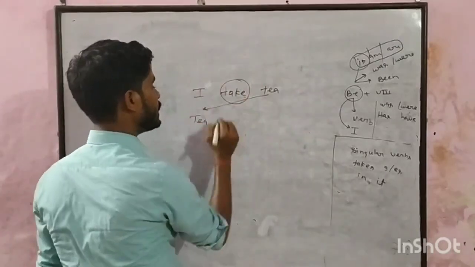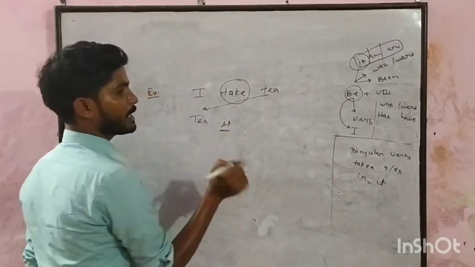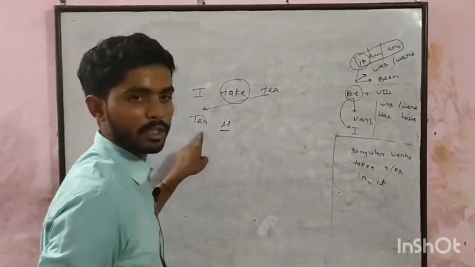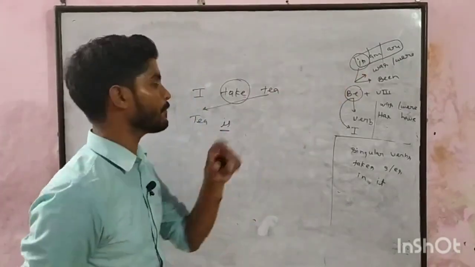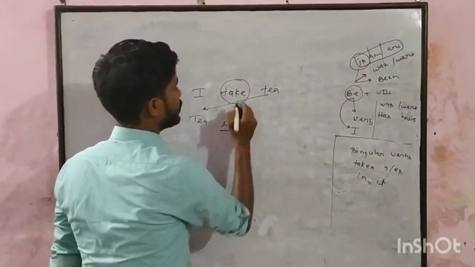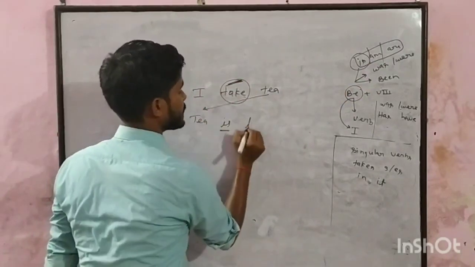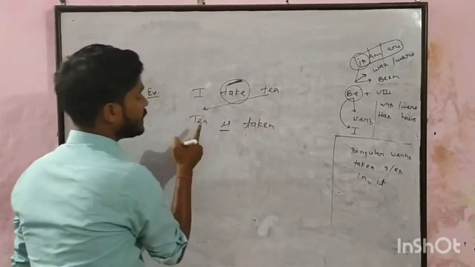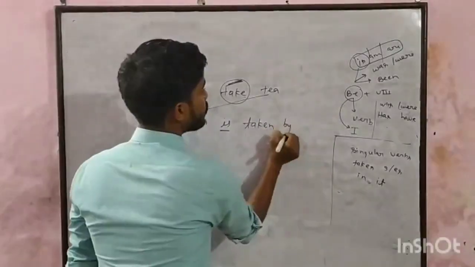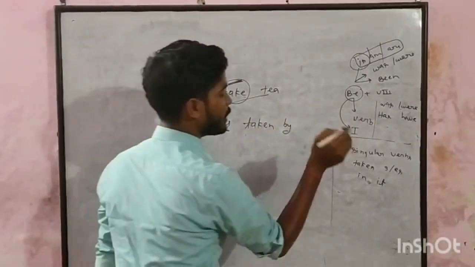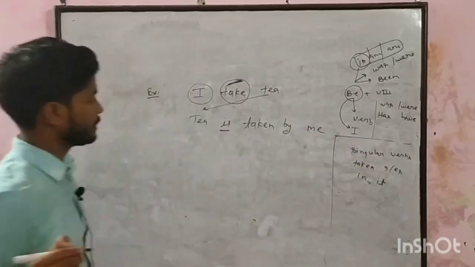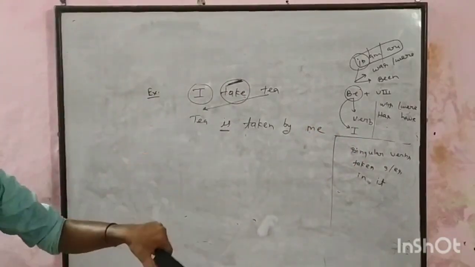First form of be, that is is, because it is singular. If there was a plural object, we must have used are in place of is. Tea is third form of verb, that is taken. Tea is taken. Now put the preposition and the subject into objective case. Tea is taken by me.